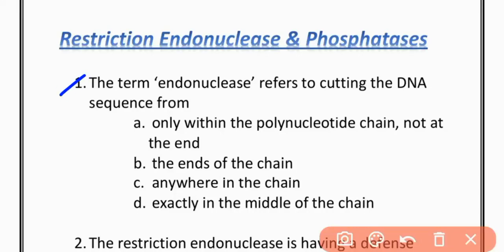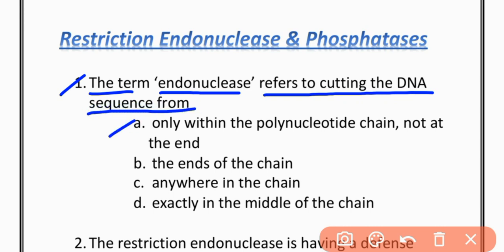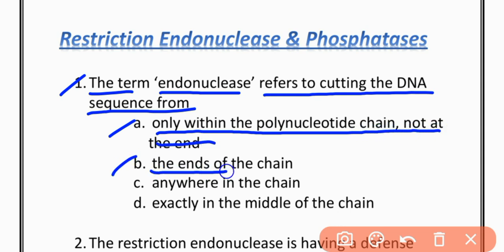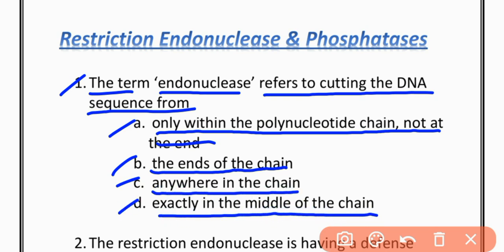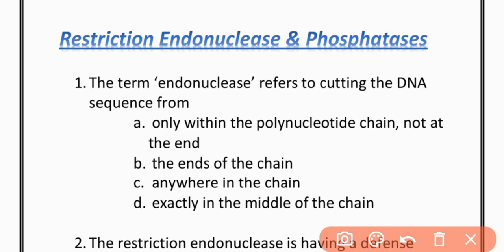MCQs number 1. The term endonuclease refers to cutting the DNA sequence from option A, only within the polynucleotide chain, not at the end. Option B, the end of the chain. Option C, anywhere in the chain. Option D, exactly in the middle of a chain. The correct option is option A, only within the polynucleotide chain, not at the end.